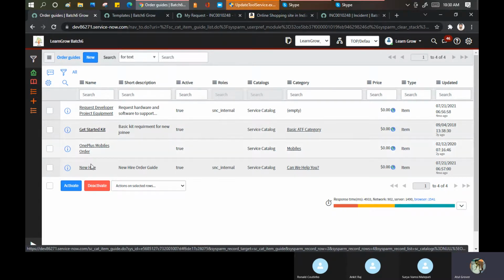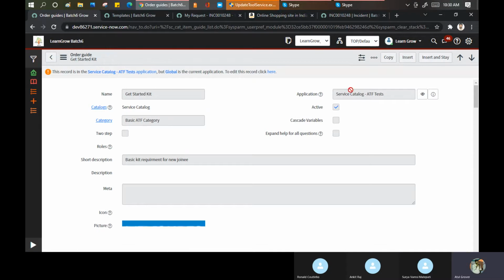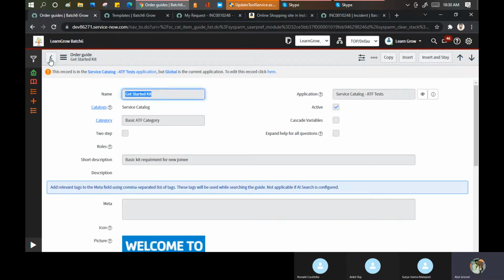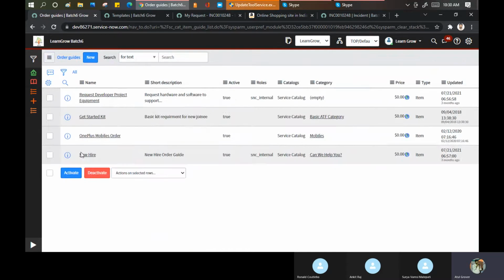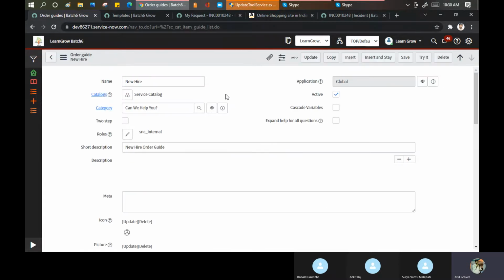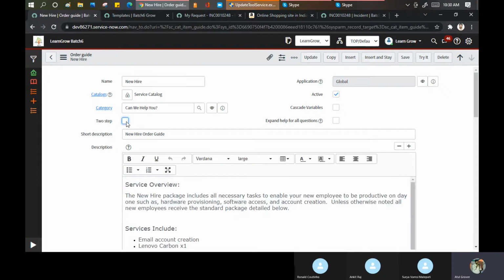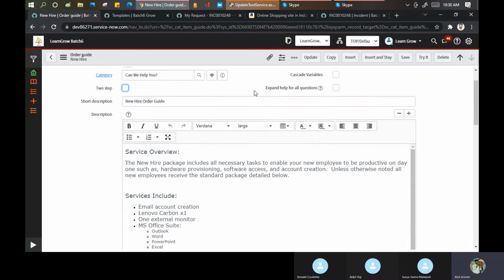So what they did basically here, if I go to the new hire, it is not this ATF one. I'll go to our standard one, new hire. This one, New hire order guide. Simple, same concept: name, catalog, category, same things will be there. I don't know why they put the 2 steps. What is the meaning of the 2 steps? Okay, I'll show you this in the portal as well.